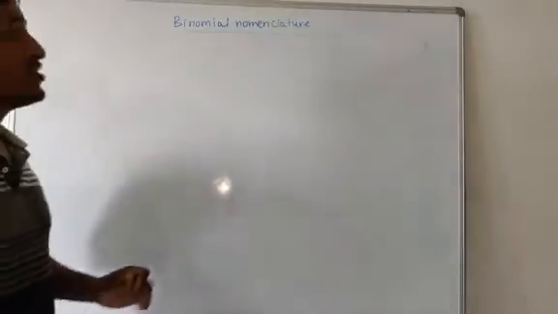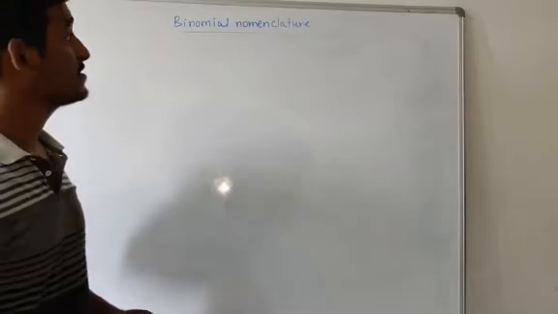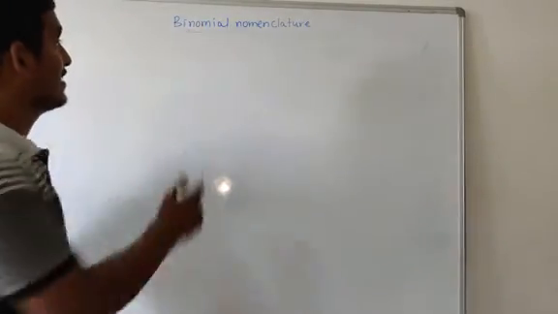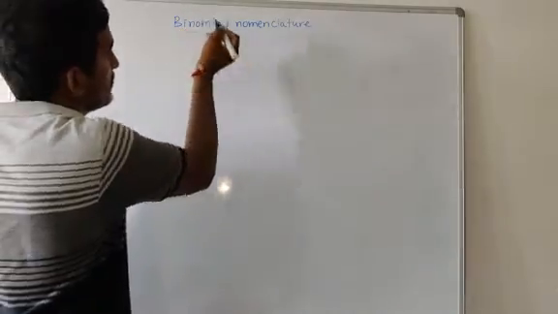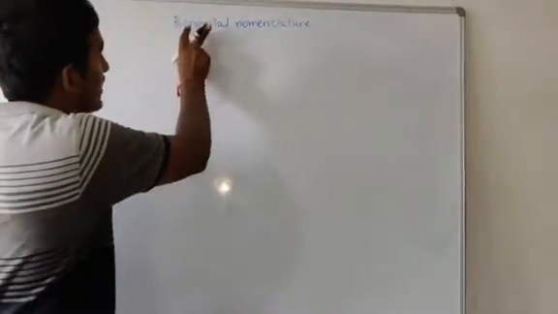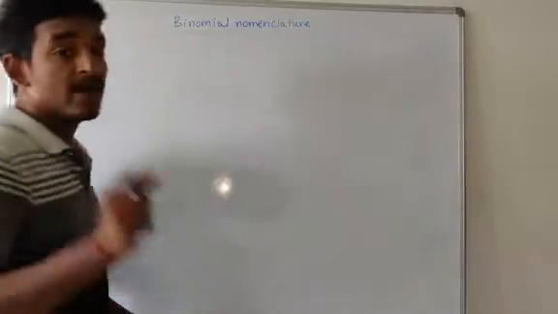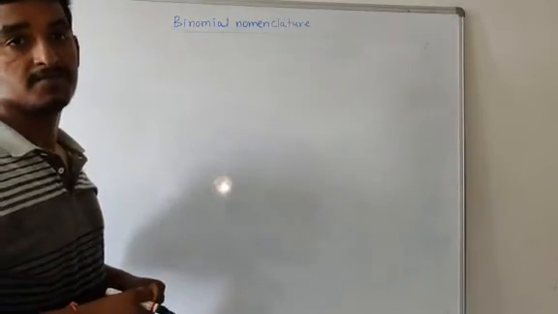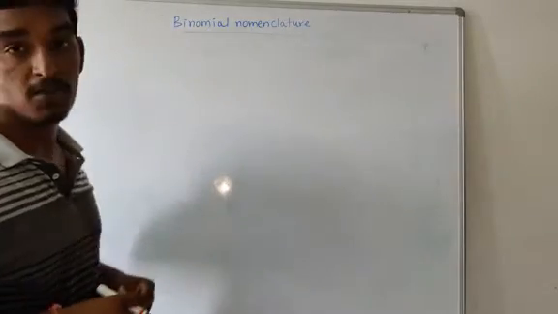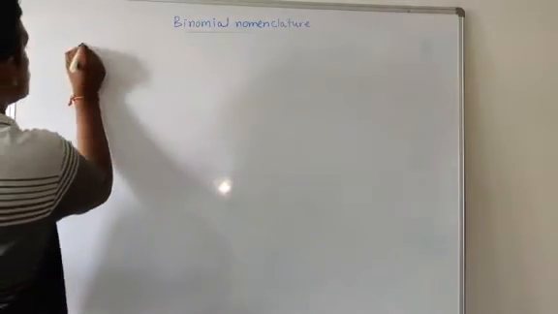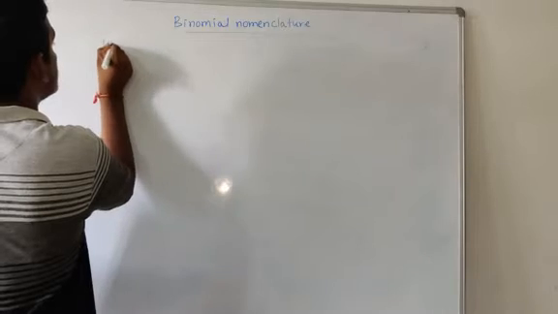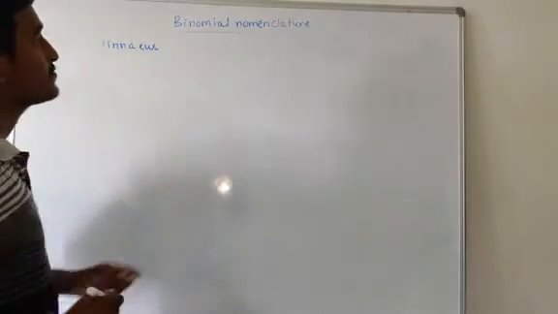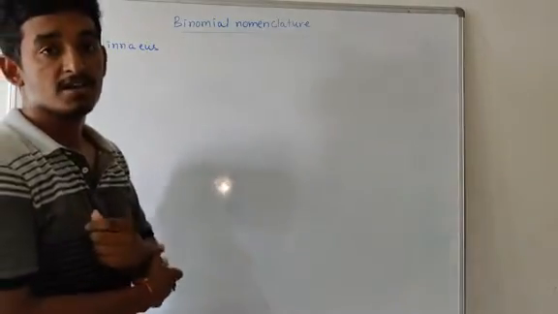So what about binomial nomenclature? In this name, only the definition is there. Binomial: bi means two, nomial means names. We have to provide two names to identify an organism. That is binomial nomenclature. Who proposed this binomial nomenclature? It was proposed by Linnaeus.